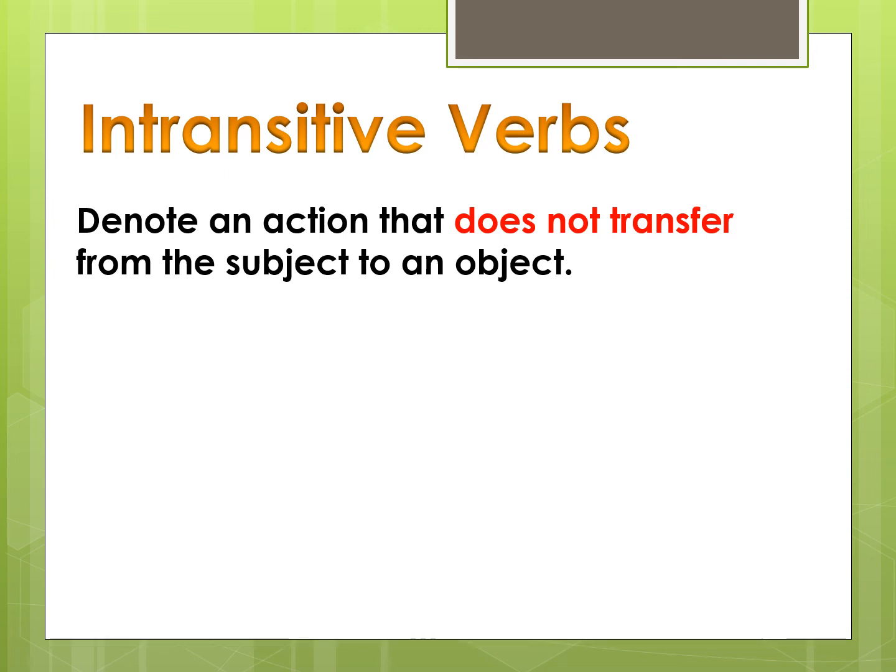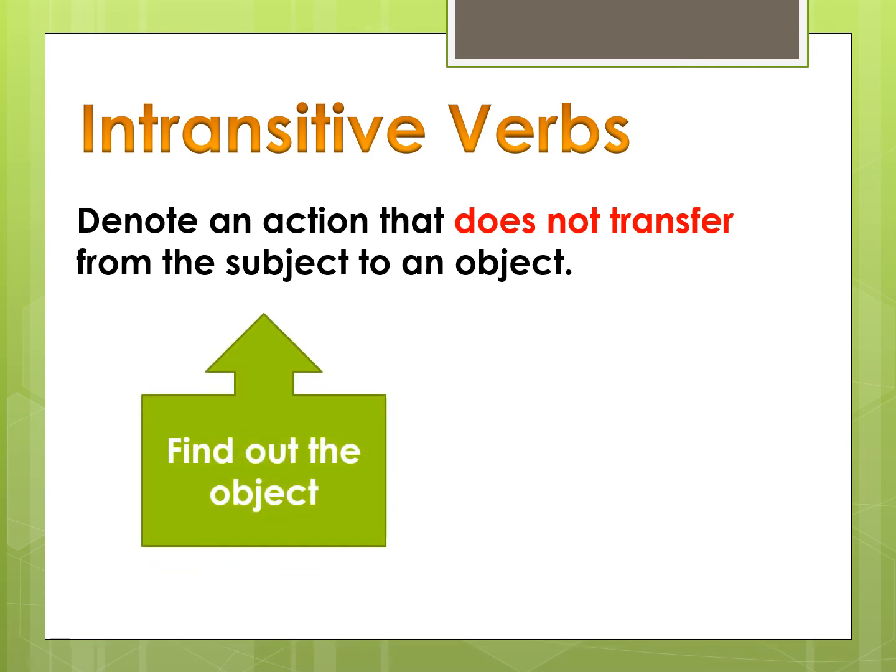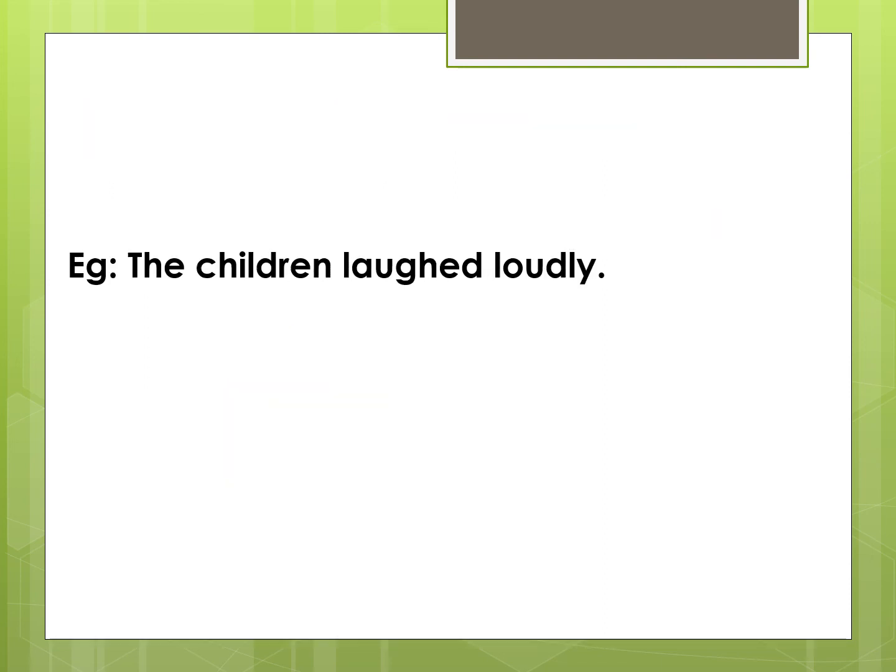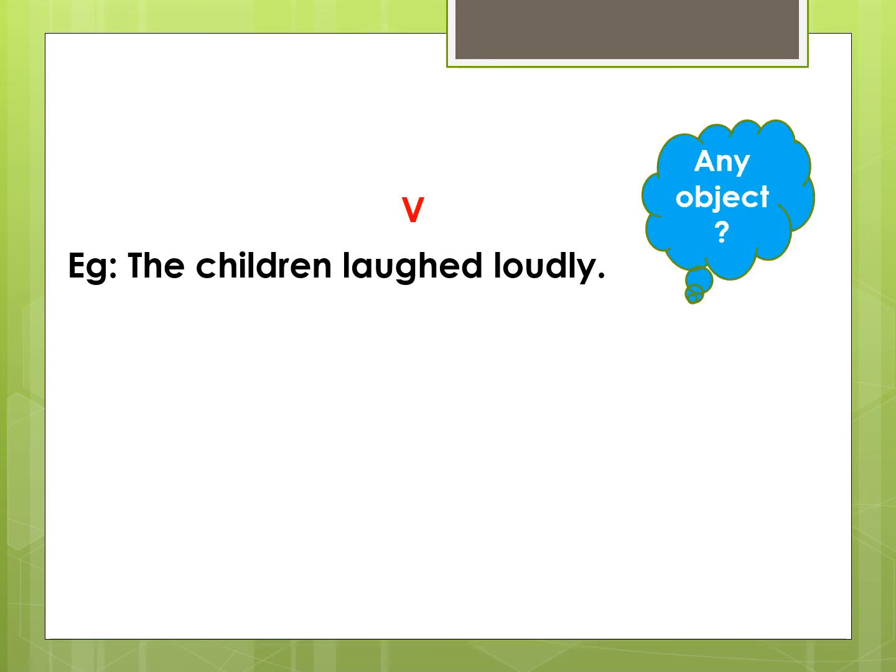One easy way to know whether the verb is a transitive or intransitive verb is to find the object of the sentence. If there is no object at all, then the verb is most likely to be an intransitive verb. Now look at this sentence. The children laughed loudly. Here the word laughed is the verb in the sentence. But do we have any object?